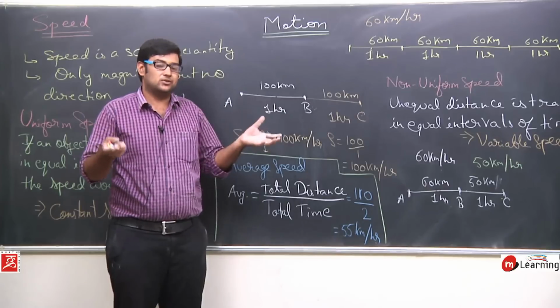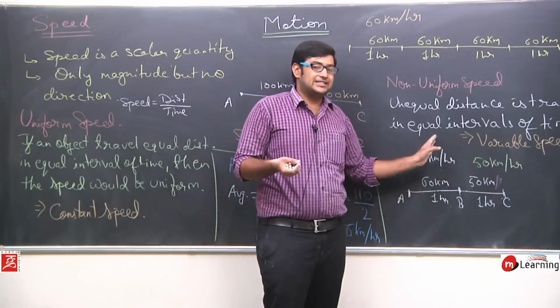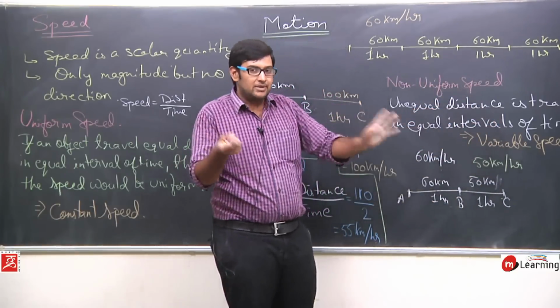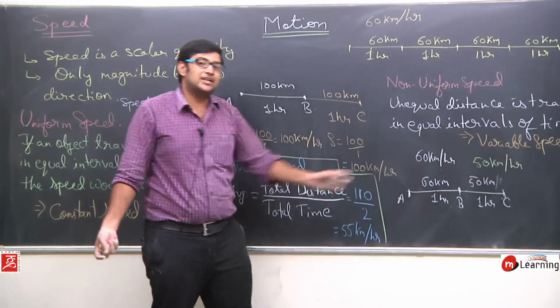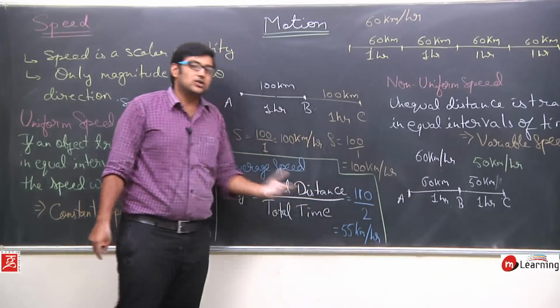This is a concept, just a concept. Actually, I am traveling by 60 for 1 hour and then I am traveling by 50 for the next hour. So it doesn't mean that average speed is the speed by which I am actually traveling. It is just a concept.